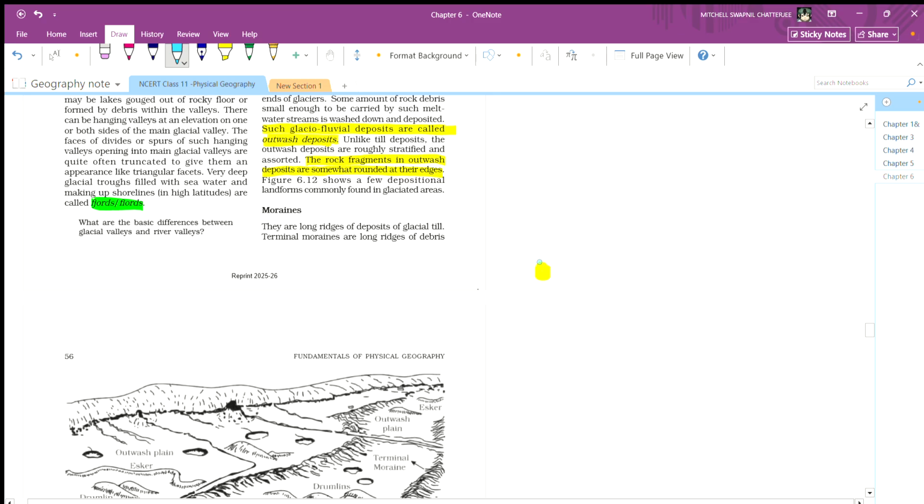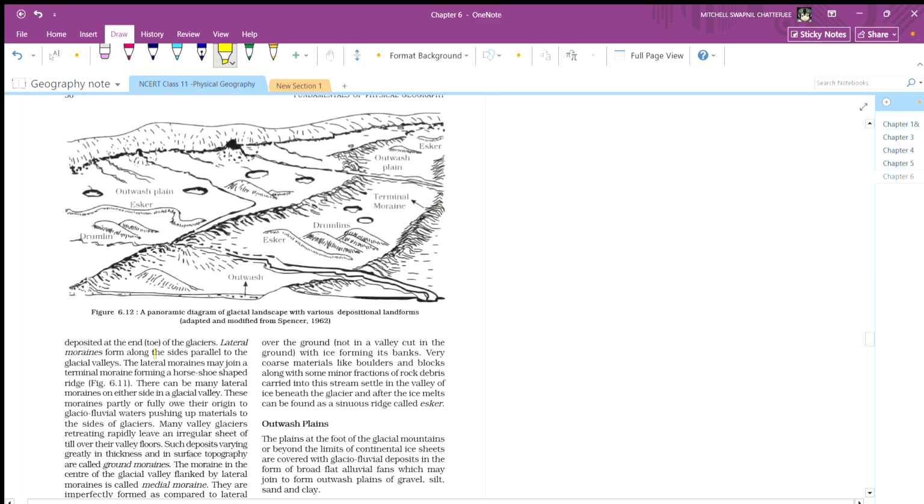Long ridges. Imagine this is a ridge and this is a till. The terminal moraines are long ridges of debris deposit at the end, or toe, of the glacier. Lateral moraines form along the sides parallel to the glacial valley. The lateral moraine may join the terminal moraine, forming a horseshoe-shaped ridge.